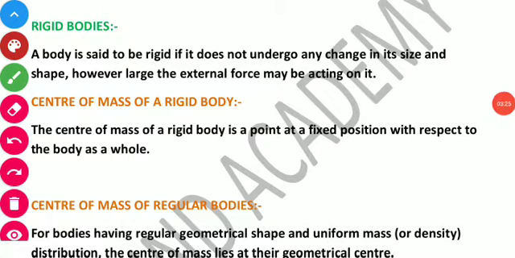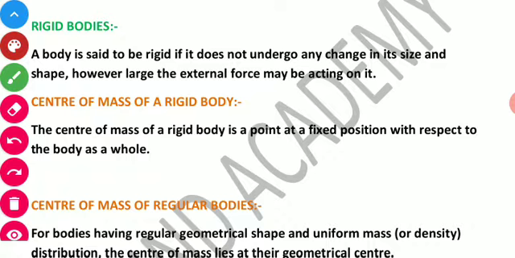Next is rigid bodies. What are the rigid bodies? These are the bodies which do not undergo any change in their size. Whatever the external force you apply, there will be no change in its size and its shape. So that body is called a rigid body. But in actual, we cannot have a rigid body. This is a theoretical body.